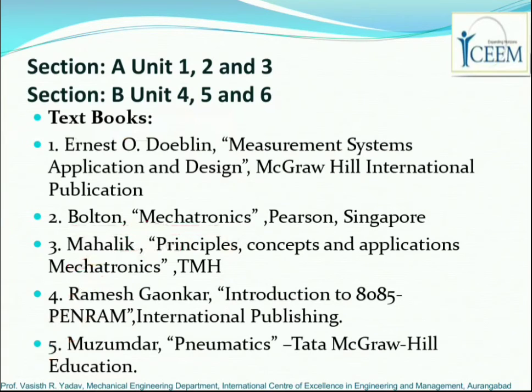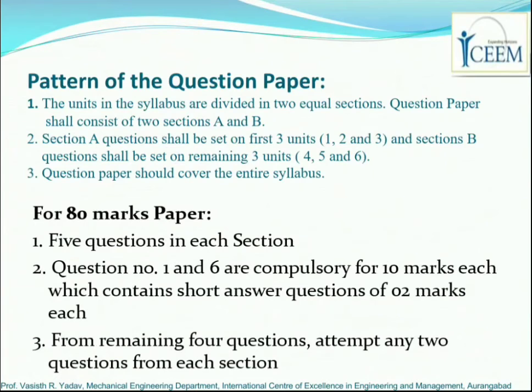Moving forward and talking about the question paper, I have already said that the 80 mark theory paper is conducted by the university, whereas the 20 mark class test is conducted by the institute. Talking about the 80 mark question paper conducted by the university, 3 units are in section A and 3 units are in section B. That means the paper is divided into 2 sections.